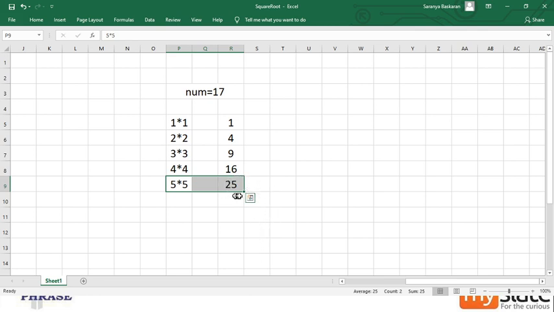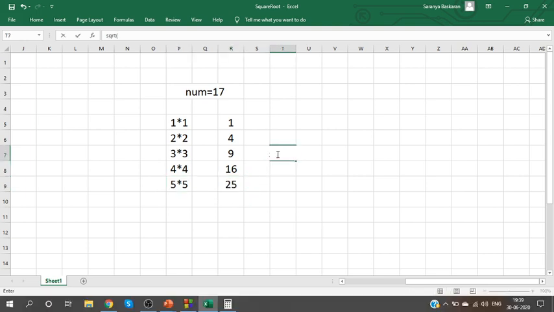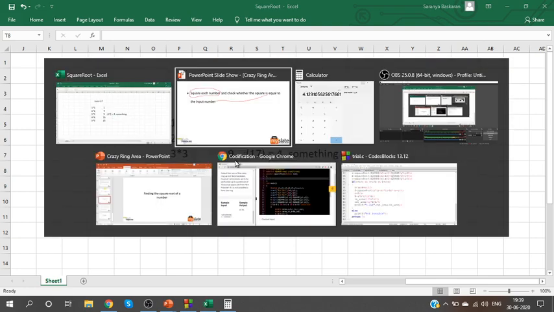So when I reach 25, I can conclude that square root of 17 is 4 point some value. Since 4 square is 16 and 5 square is 25, square root of 17 is 4 point something. So let us code it till this point and see how to get it with precision also.